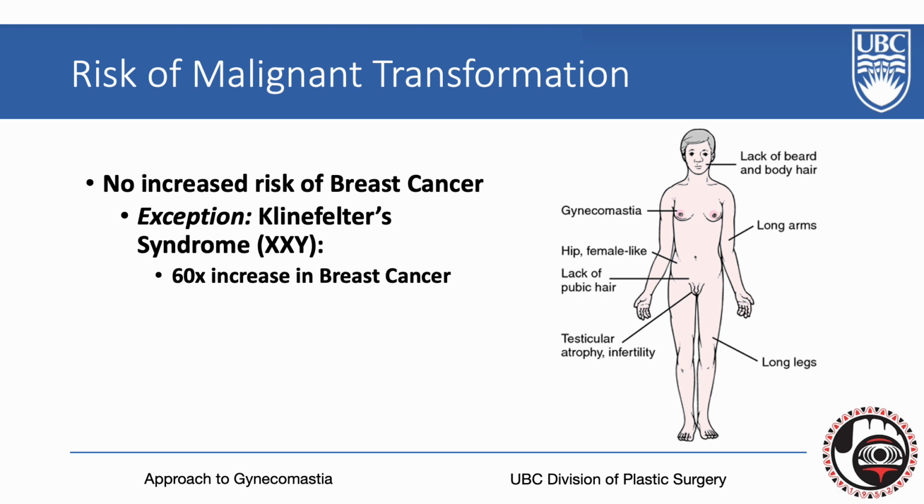The sole exception to this is in Klinefelter syndrome, where males are born with an extra X chromosome, and this syndrome results in a 60-times increase in breast cancer risk. It's also associated with an array of other health conditions such as type 2 diabetes, coagulopathies, osteoporosis, developmental delay, and infertility. The diagram on the right-hand side of the screen helps to highlight some of these physical features of a